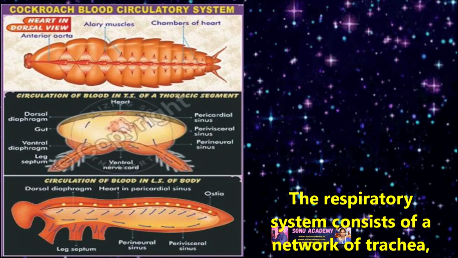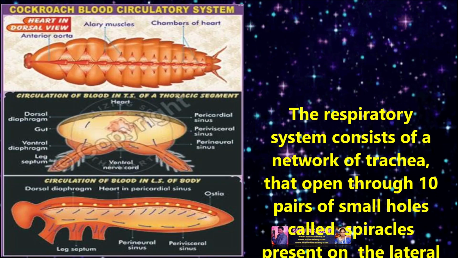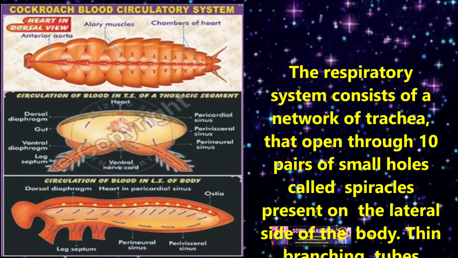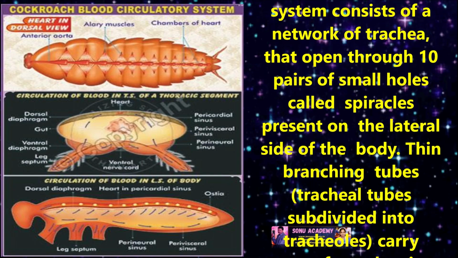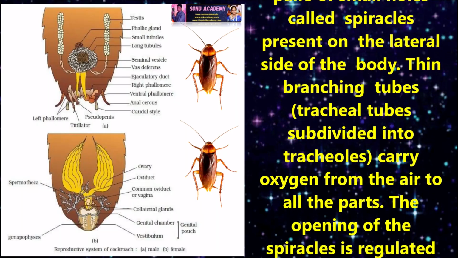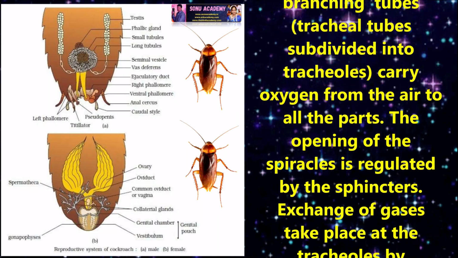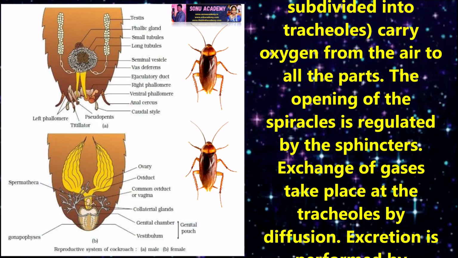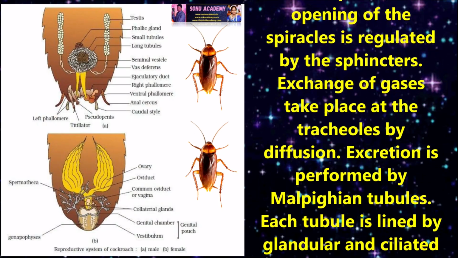The respiratory system consists of a network of tracheae that open through 10 pairs of small holes called spiracles present on the lateral side of the body. Thin branching tracheal tubes subdivide into tracheoles, carrying oxygen from the air to all parts. The opening of spiracles is regulated by sphincters. Exchange of gases takes place at the tracheoles by diffusion.